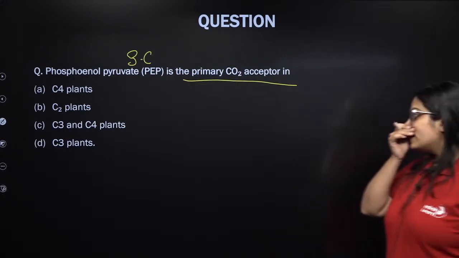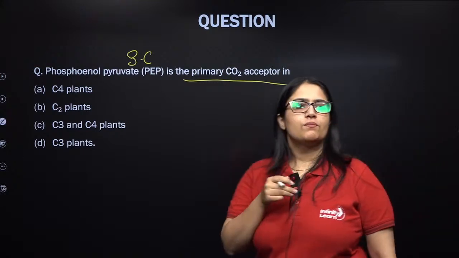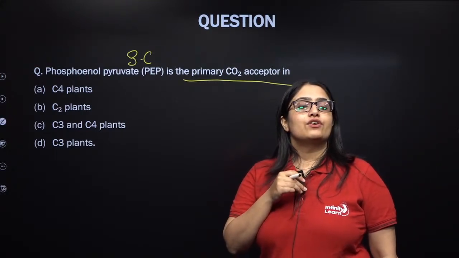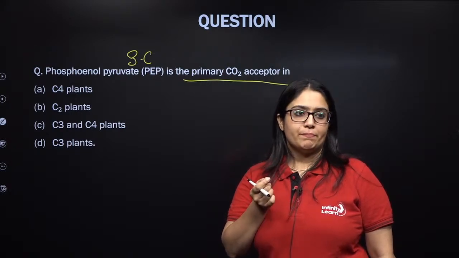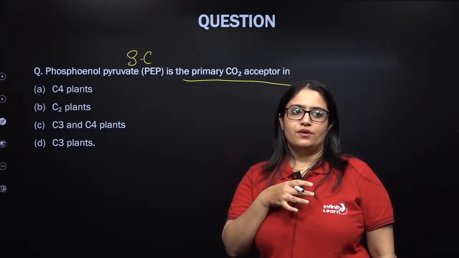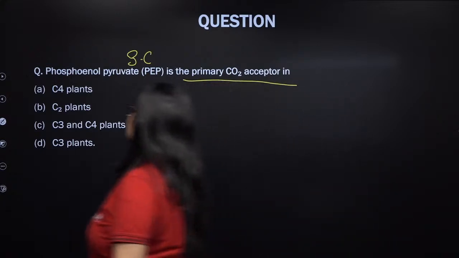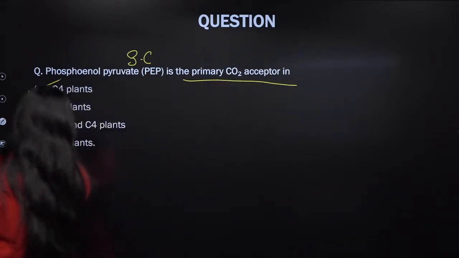That's absolutely correct. It should be in C4 plants. Krishna, we're talking about PEP, a 3-carbon compound. It happens in C4 plants. Let me help you in understanding this.